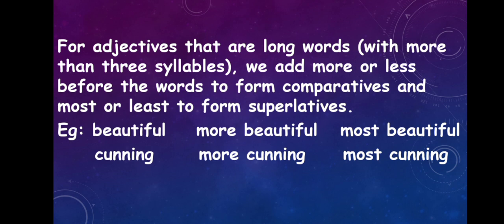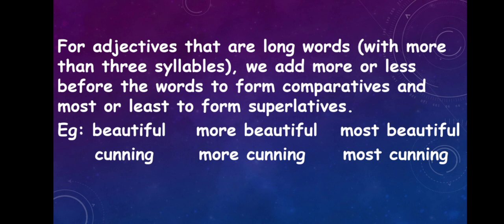So if adjectives have 3 or more syllables, then we have to use more or less for comparative degree and most or least for superlative degree. Let's look at the example for the word beautiful. Beautiful is in positive degree, comparative degree more beautiful, superlative degree most beautiful.